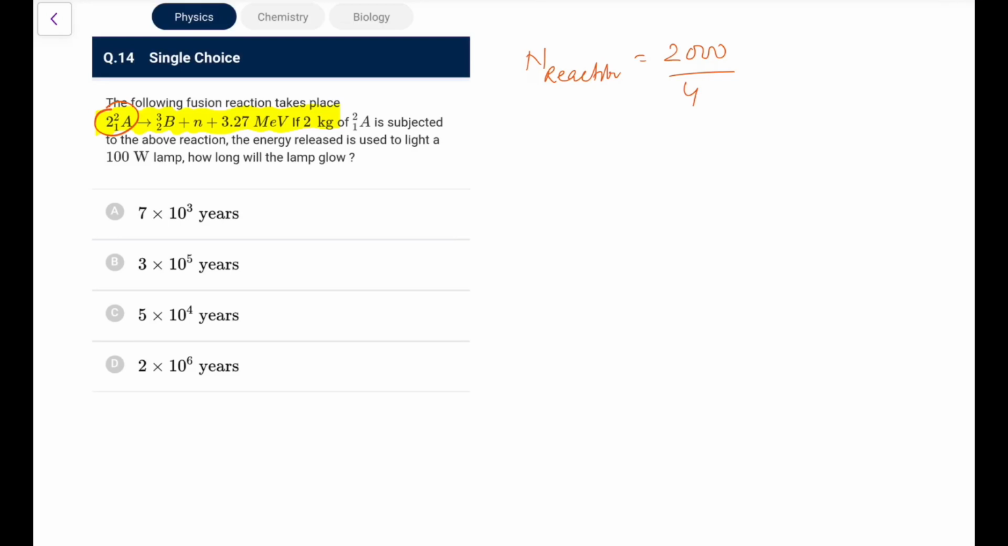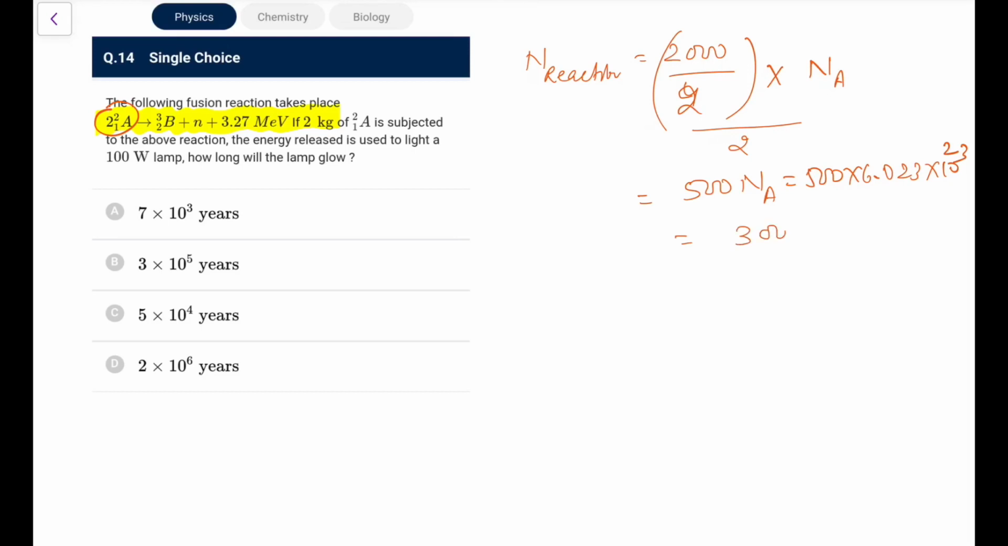So this is 4 AMU, or you can first of all find out the moles. Moles would be 2000 by 2. Each reaction required two atoms. Number of reactions would be that divided by 2 into the Avogadro number. So what we have now, 500 times Na, and Na you all know is 6.023 into 10 to the power 23. Because it is an approximate calculation, I'll take it as 6 only. So 6 5s are 30, that is 3000 into 10 to the power 23 reactions.